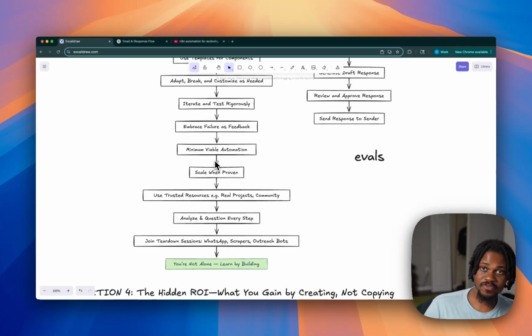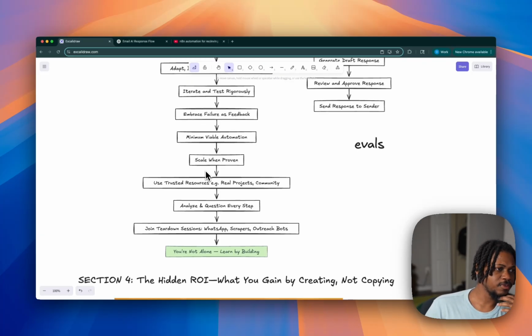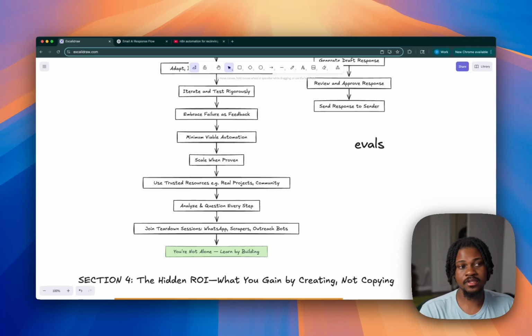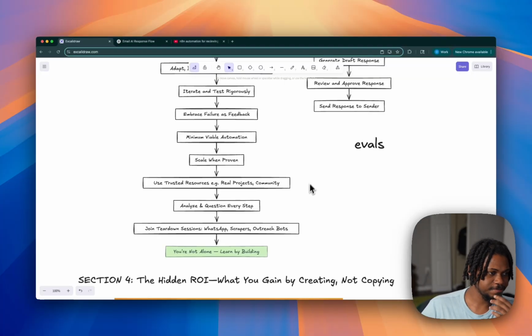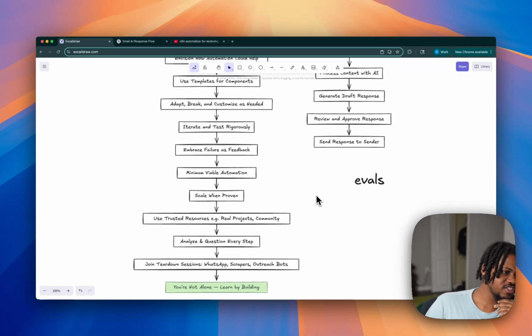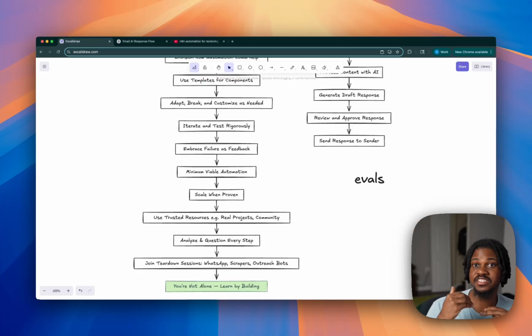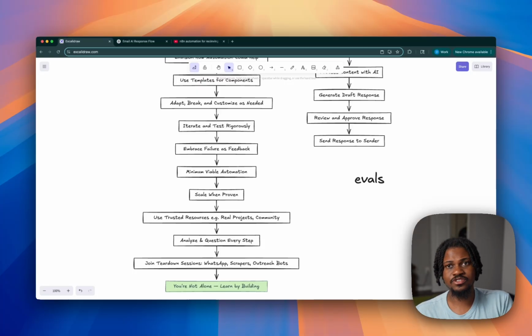Build a minimum viable automation, as simple as possible so you can show the value, and scale when proven. Mention that. And like I'm saying, lean on these YouTube videos, lean on real projects you can find, lean on communities, lean on LinkedIn, message me, leave comments. Like I'm saying, we're all in this together to build things that actually work, right? And for everything you're building, make sure you analyze and ask yourself, is this really what I'm trying to do? And is this really the best way to solve it? You need to analyze each question step by step in order to build automations that really do work and matter.